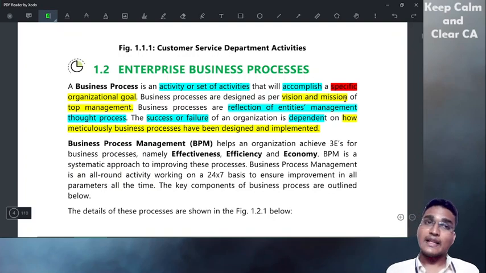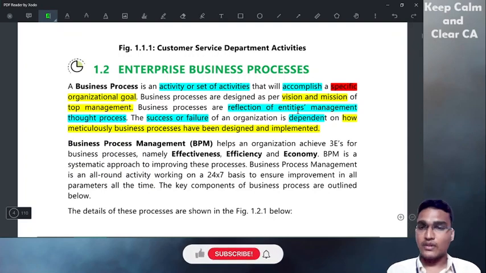Based upon that, their process will be designed. If their vision is something and mission is something and the process is something else, the integration will not happen. So they can't achieve their vision and mission. That is the basic thing. If you want in depth, you have to refer strategic management.